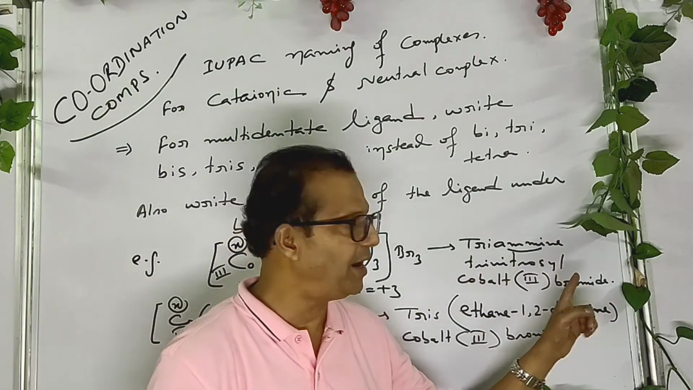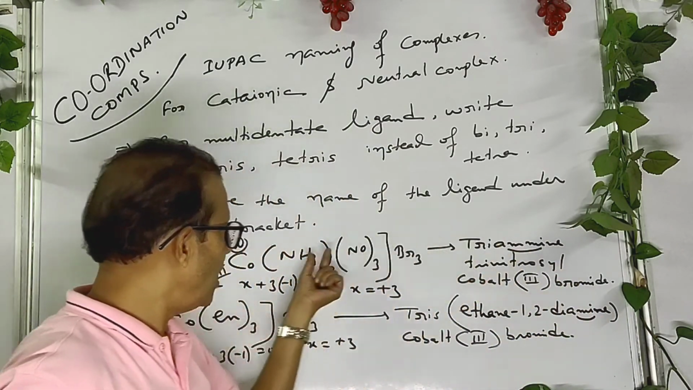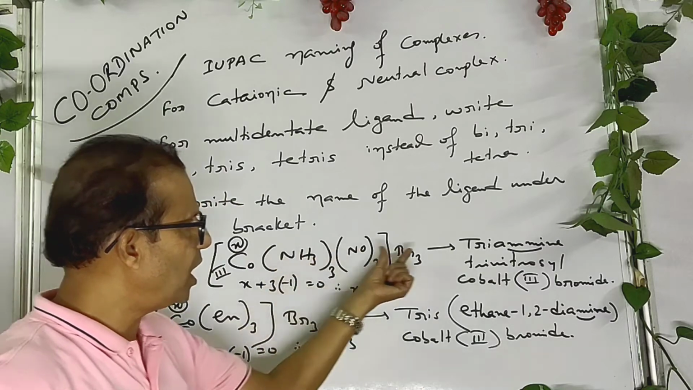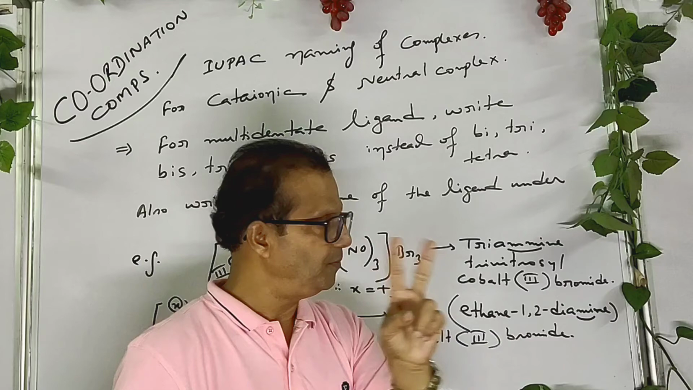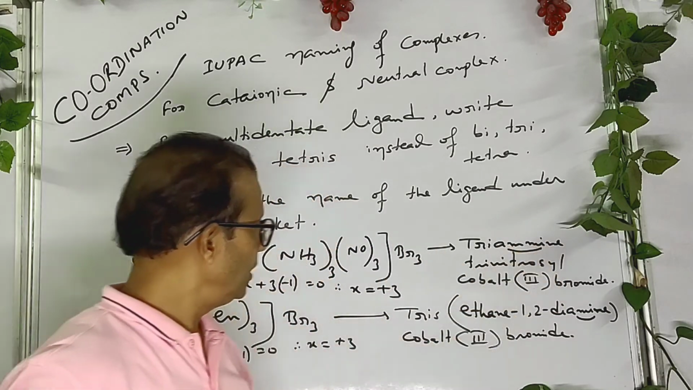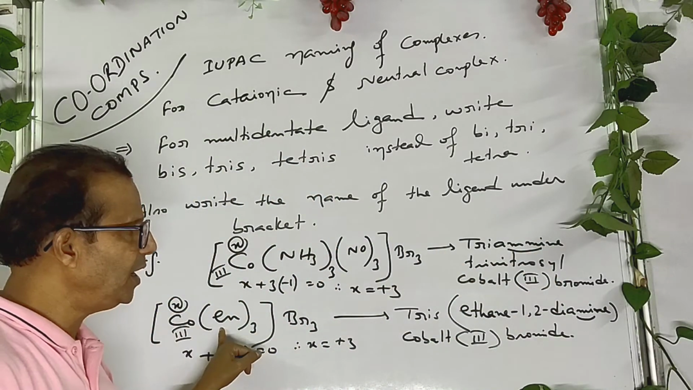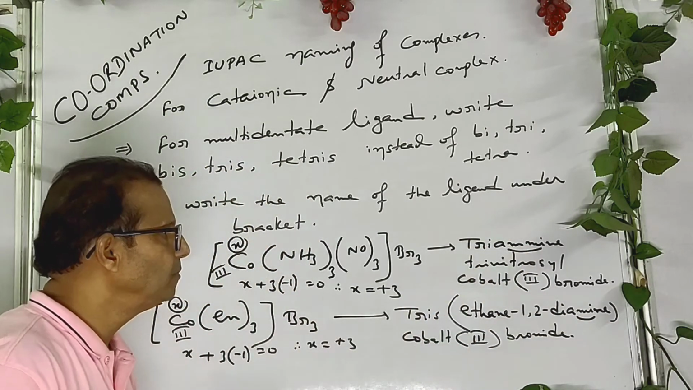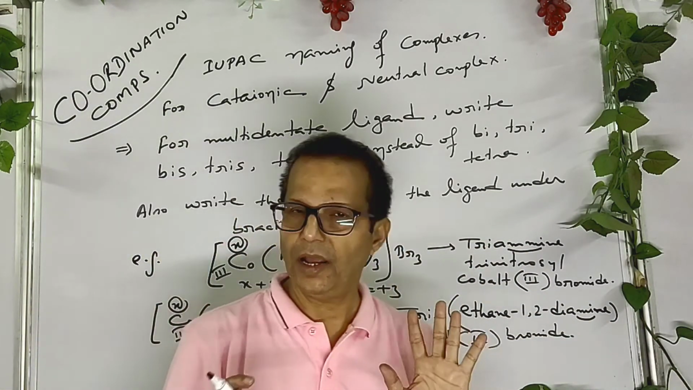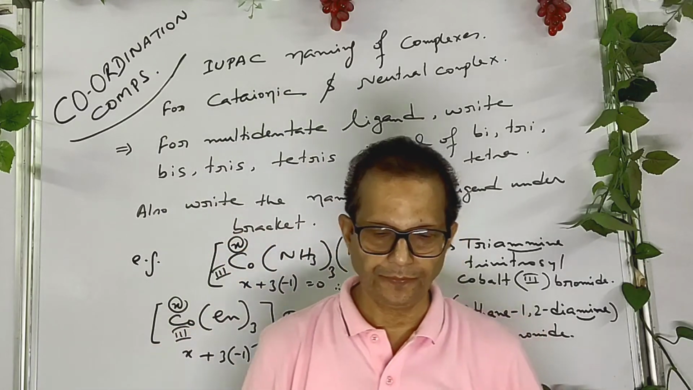That's very important. In case of ammonia as a ligand, in its IUPAC name write 2 m. In case of the IUPAC name of ethylene diamine, write single m. Okay. Now, I think you understand it.